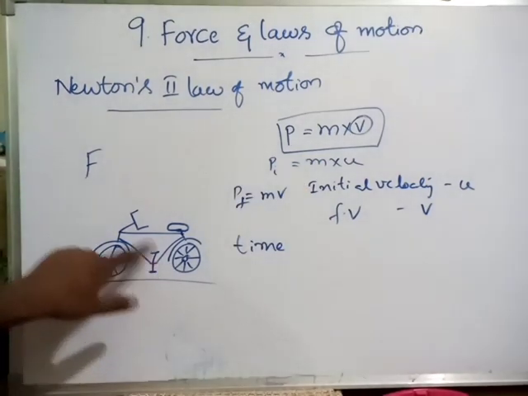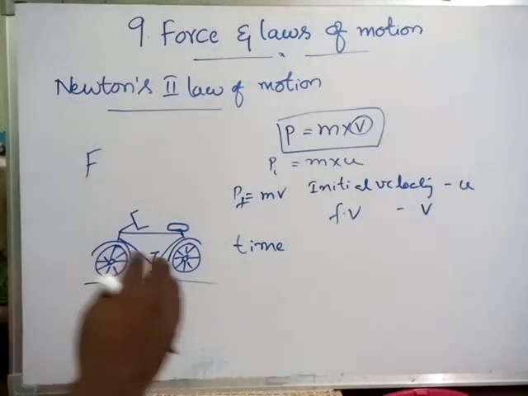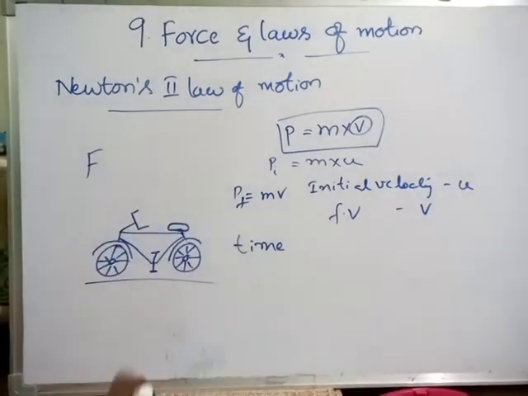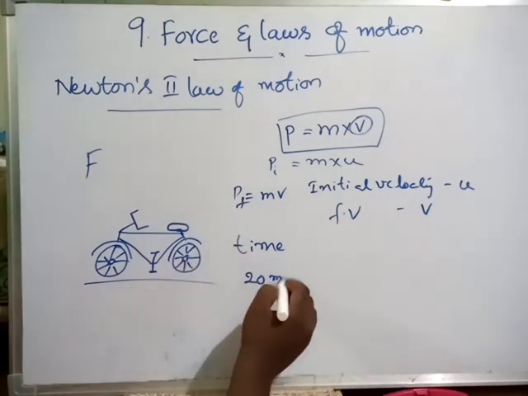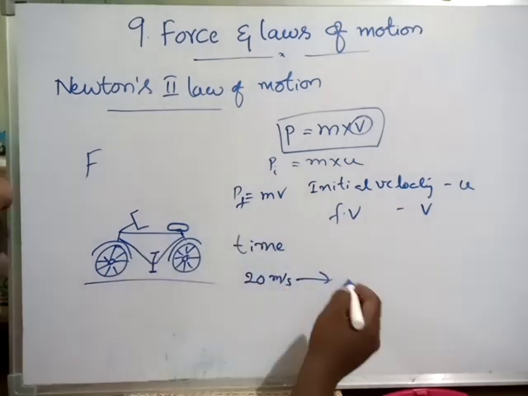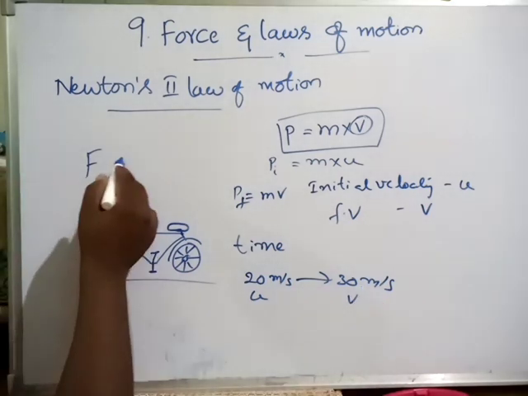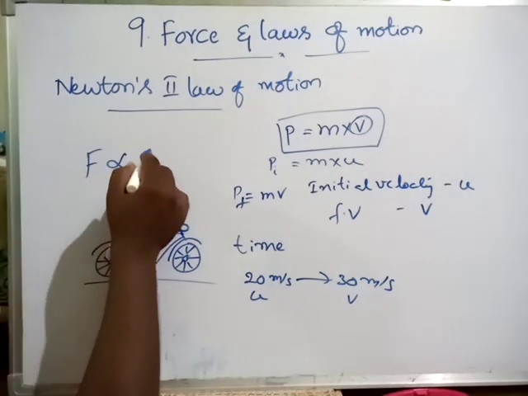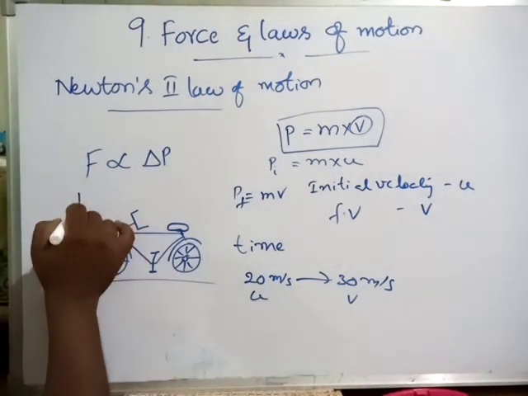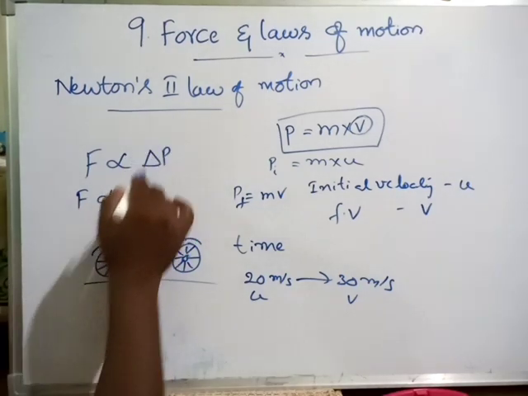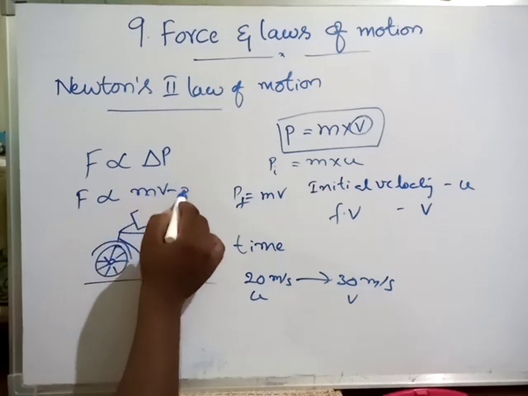So here the momentum will be changed based on force. That's why more force, more change in the momentum. Because if initial velocity, for example, is 20 meter per second, by pedaling more it may increase to 30 meter per second. So this is u, this is v. So F is directly proportional to delta p. Delta means change, that's it. So F is directly proportional to delta p means what? Change. Change means mv minus mu.